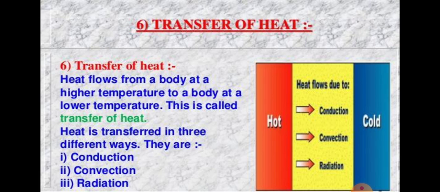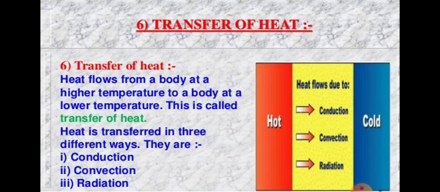Now, next is transfer of heat, means to carry the heat from one part of an object to the other part or from one object to the other object. That is called transfer of heat.